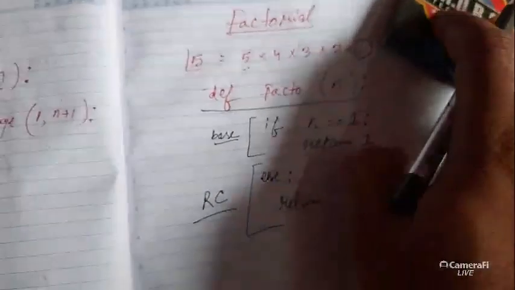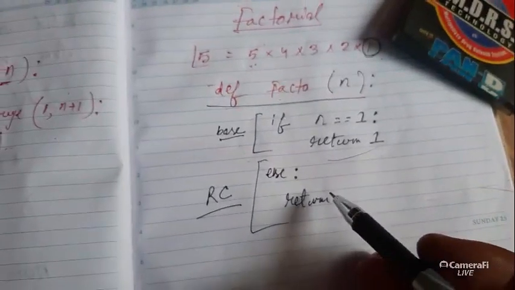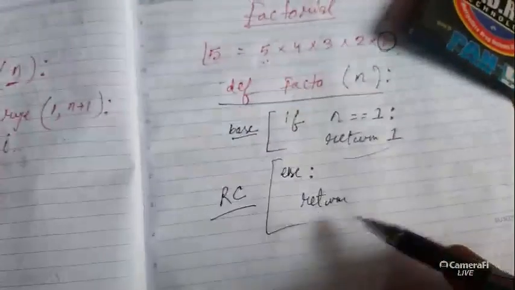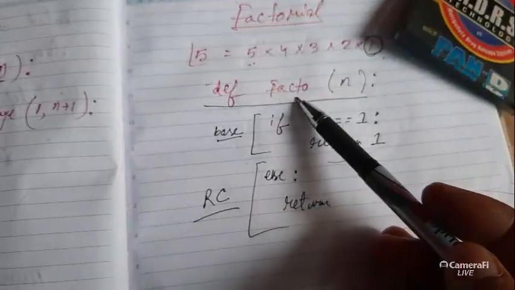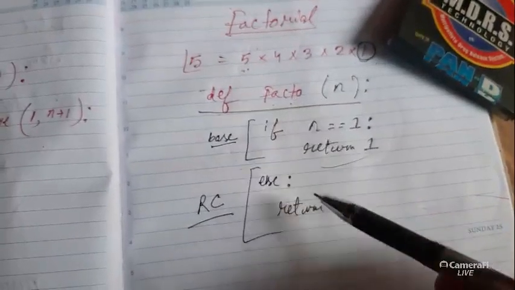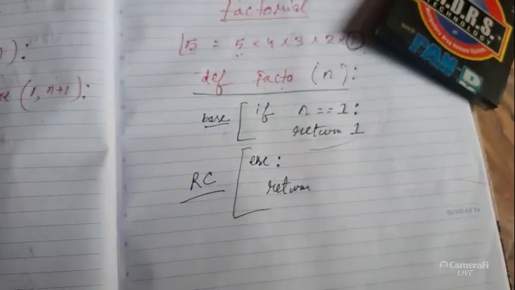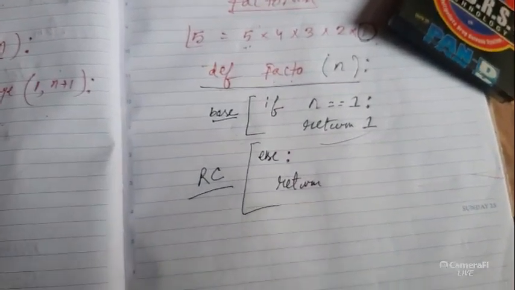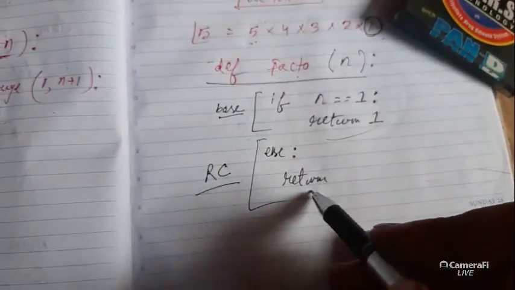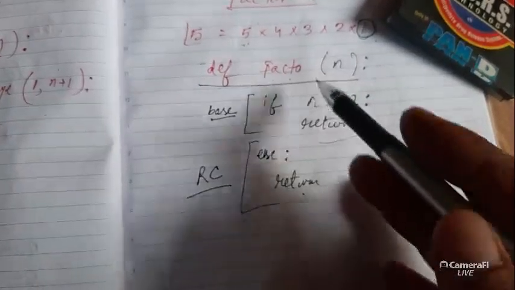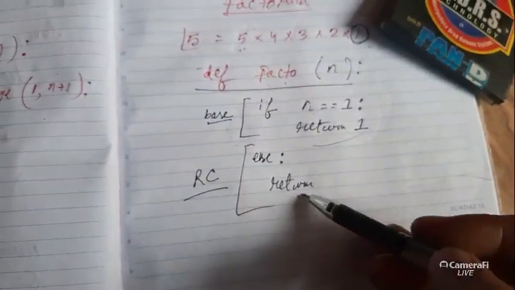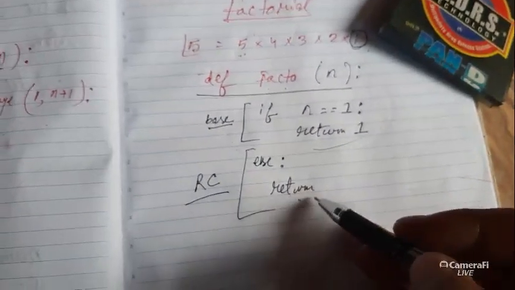Basically, recursive functions have a return type. Without that you can't repeat the code, because the function is calling itself. If you do not use a return statement, as we know, there are two types of functions, void and non-void. Without a return type, it is not possible to call the function repeatedly. That is why we have to use a return value or return type.